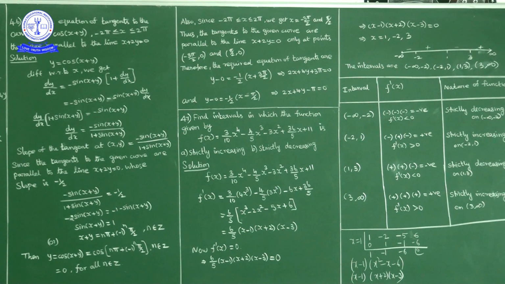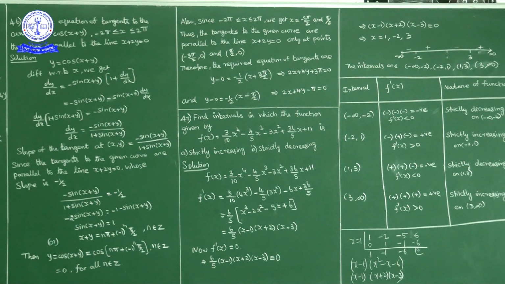Okay, suppose n is equal to 1. N is equal to 1 means pi minus pi by 2, that is pi by 2, and cos pi by 2 is 0. N is equal to 2, so 2 pi plus pi by 2. Cos of 2 pi plus pi by 2 is cos pi by 2, which is 0. Okay, so y is equal to 0 for all n belongs to Z. Means for every integer, y is equal to 0.